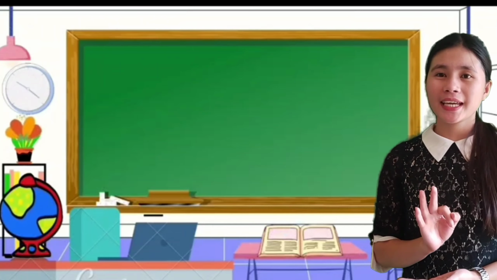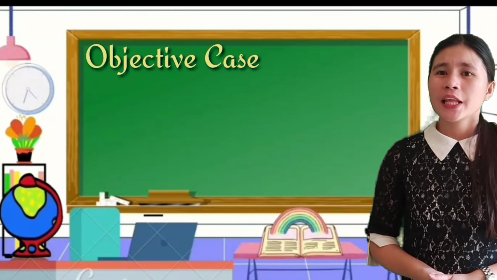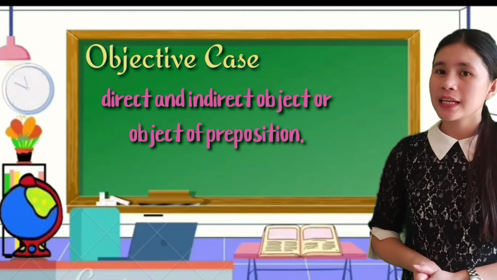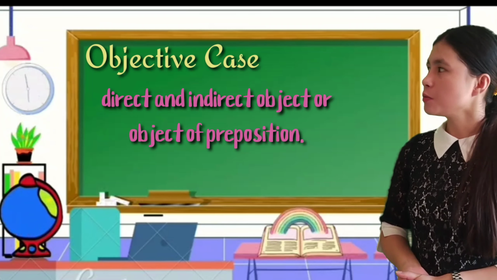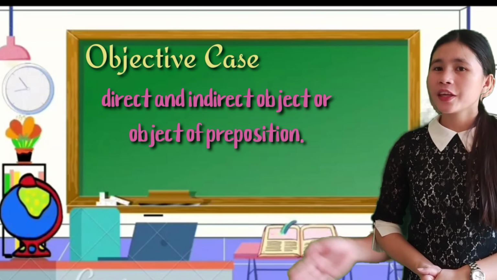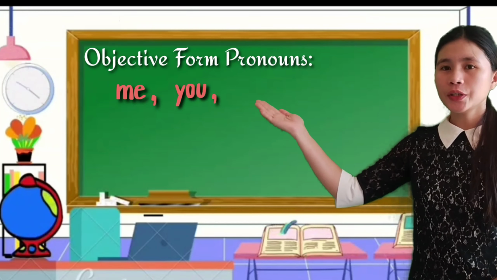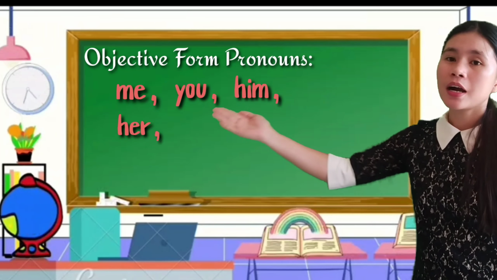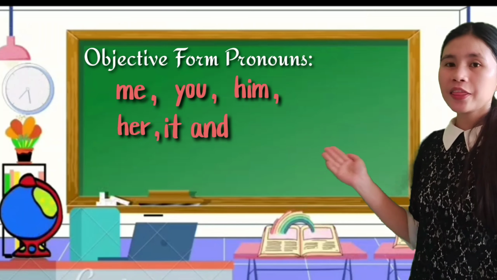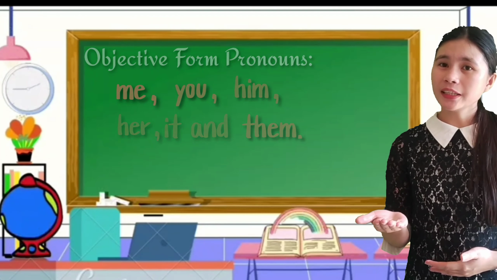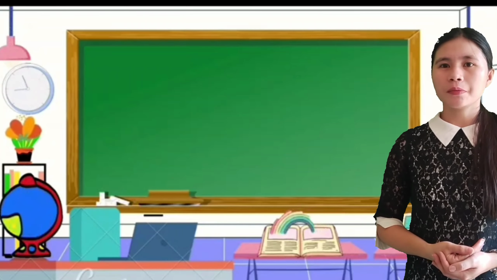The third case is objective case. This is used as the direct and indirect object or the object of preposition. The objective form pronouns are me, you, him, her, it, and them. For you to understand it more, here is the example.